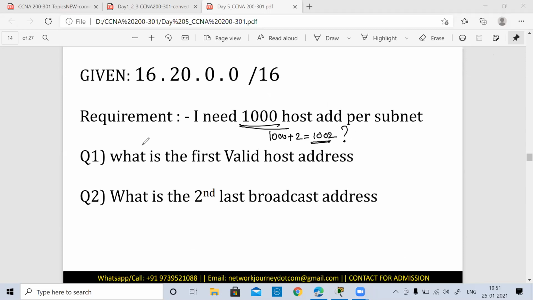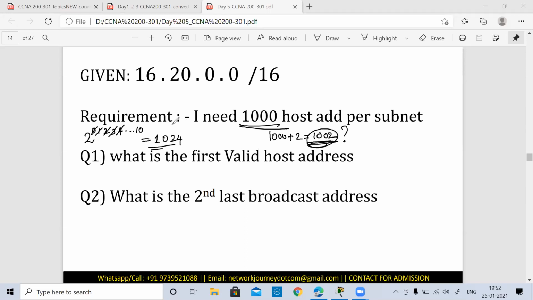We always go with base 2. So base 2 raised to 0, then 1, 2, 3, till I get a value greater than or near to 1000. When I change this to 2 raised to 4, 5, 6, I see that with 2 raised to 10, I have 1024 as a value, because 2 raised to 9 gives me 512, which is lesser than my value, and 2 raised to 10 is 1024, which is approximately my value.